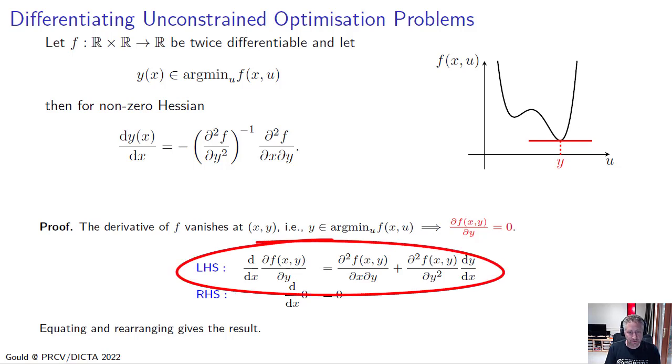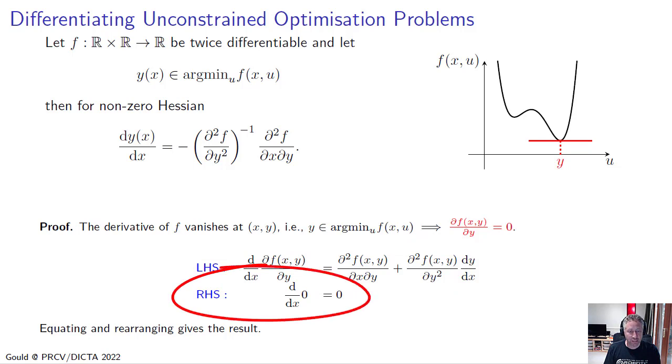So the derivative with respect to x of the derivative of f with respect to y is going to be the quantity that I've shown there. It's the direct derivative plus the indirect derivative. And then if we differentiate the right-hand side, that's the derivative of 0 with respect to x, which is equal to 0. And equating these two and rearranging gives us the result that we're looking for.